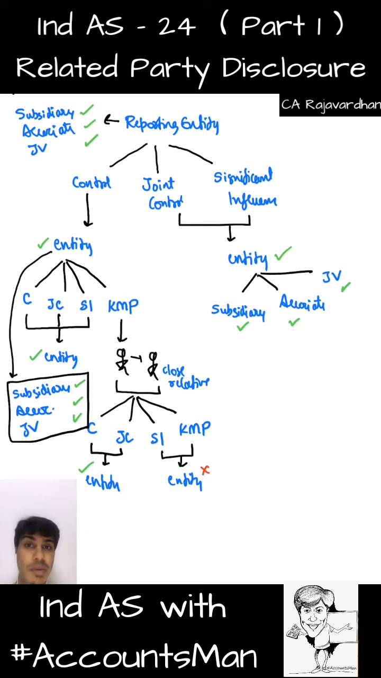Reporting entity, if it is controlled by a company, such company, and such company's subsidiaries, associates, and joint ventures. If the reporting enterprise is jointly controlled, or if there is an entity which has significant influence on the reporting party, that company is a related party, and that company's subsidiaries, associates and joint ventures are also related parties.